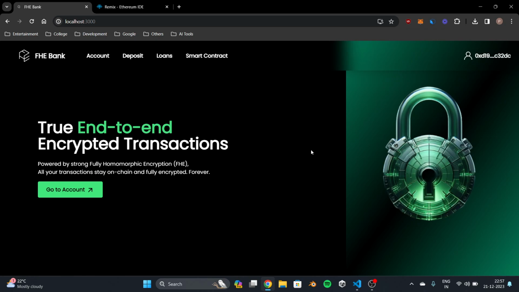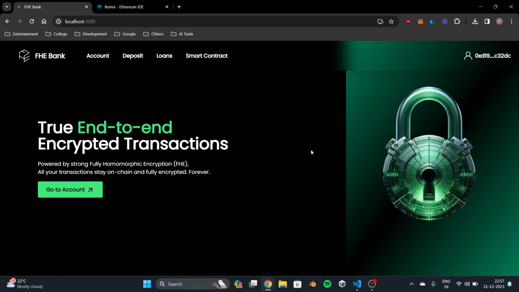There is a problem with the current on-chain financial transaction system where all the transactions are visible to everyone, and if somebody knows your address, they can easily track down all your transactions happening on chain. So we have built a banking platform where any transaction that you do is completely end-to-end encrypted, and only you can see the details and not even the bank.